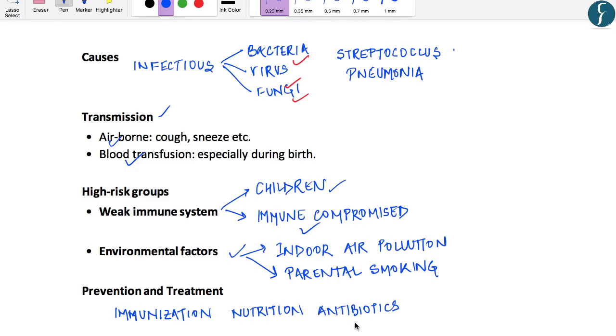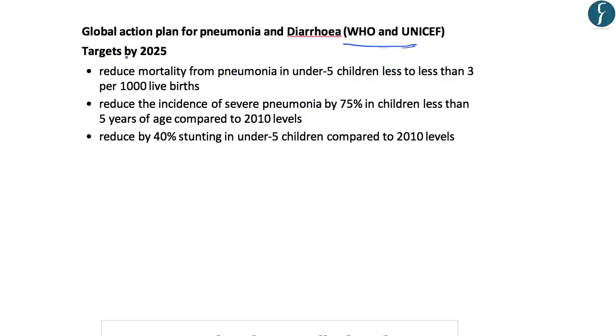Now with reference to pneumonia, it is important to discuss the Global Action Plan for Pneumonia and Diarrhea, which is a joint program of WHO and UNICEF. It sets the target of 2025, and by then it wants to reduce mortality from pneumonia in children under age 5 to less than 3 per thousand live births. And it also wants to reduce the incidence of severe pneumonia by 75% in children less than 5 years of age. Let's now move on to the next article.